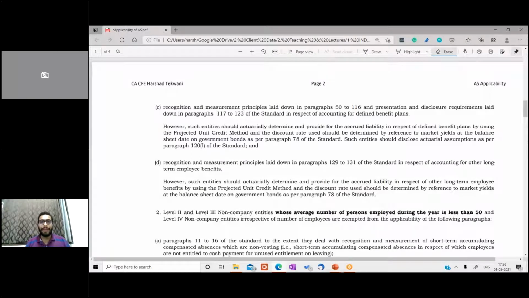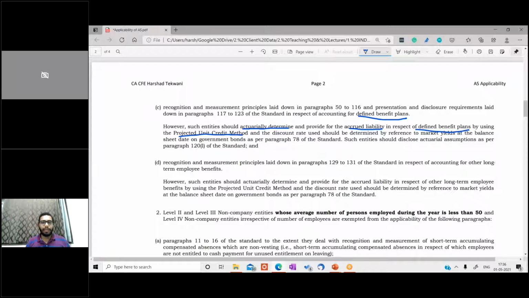They deal with defined benefit plans. Now, for these entities where you have more than 50 employees, these entities should actuarially determine the accrued liability of the defined benefit plans by using the projected unit method. They need to get it done by performing an actuarial valuation using the projected unit method, and they need to determine the accrued liability this way, and the discount rate should be determined by the market yield. So there are specific guidelines given for that.